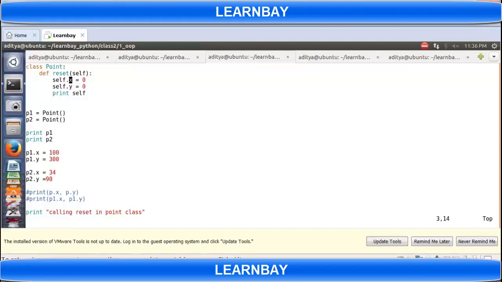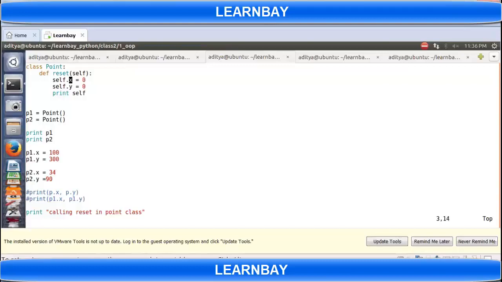If you talk about C++, there's something called the this pointer. Internally it runs similarly in Java. But here it is identifying the X of what using self.